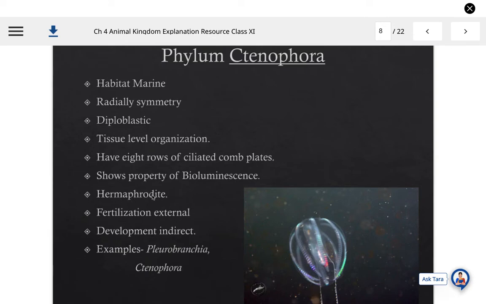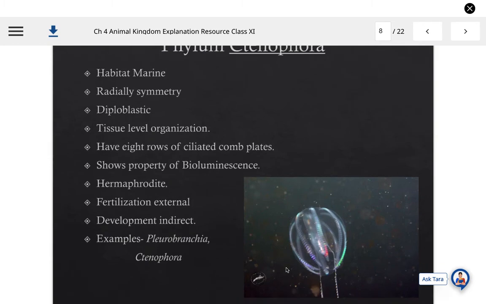They are also hermaphrodite, means bisexual animals. Fertilization is external in them, and development is indirect. Examples are Pleurobranchia and Ctenophora, that you can see here.